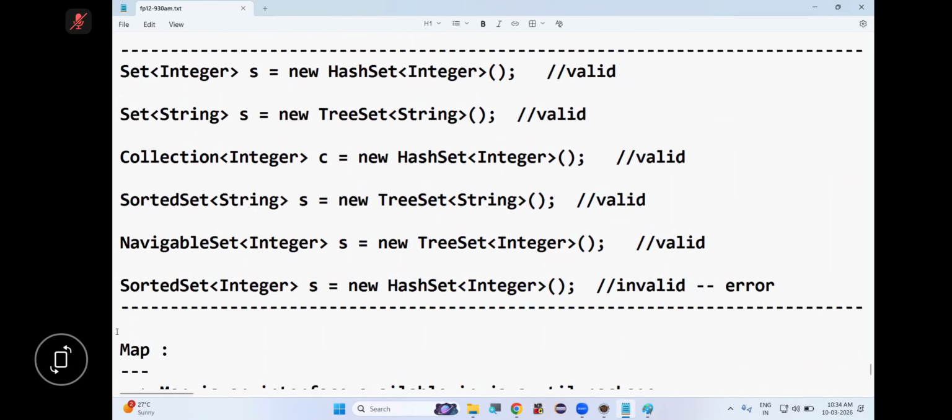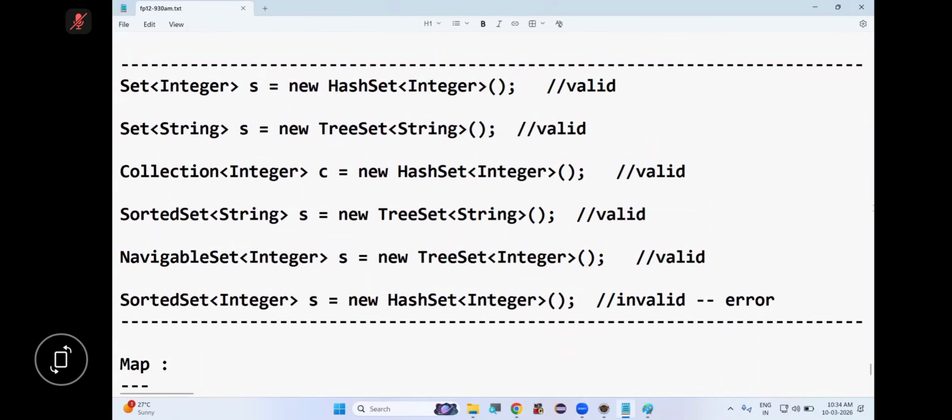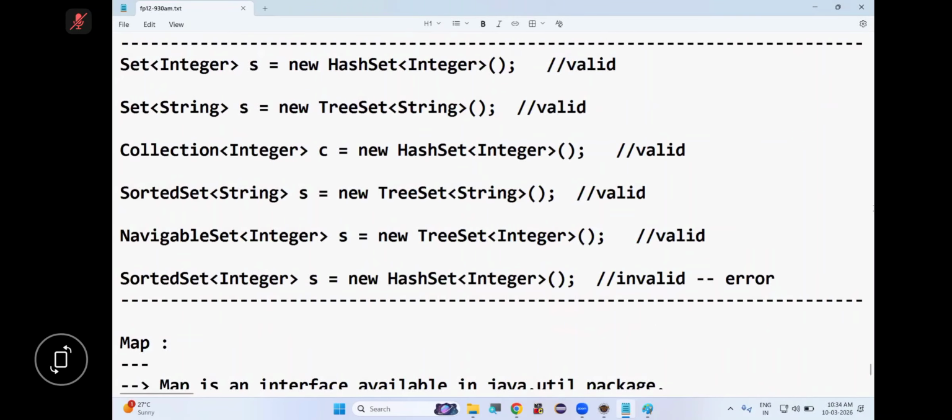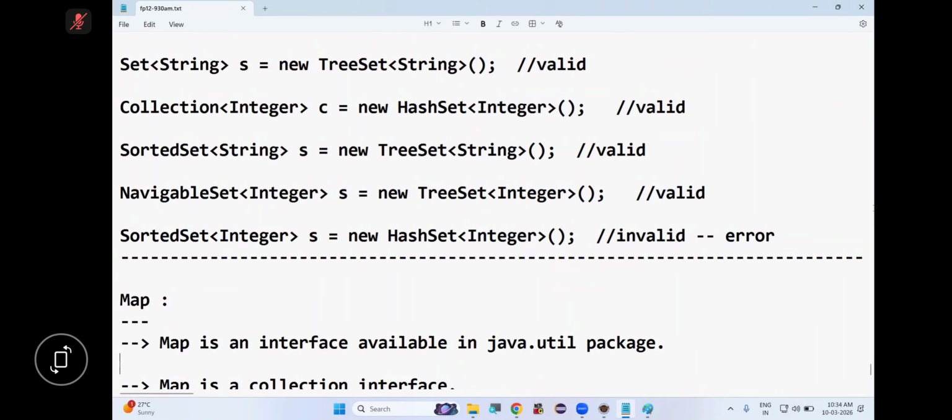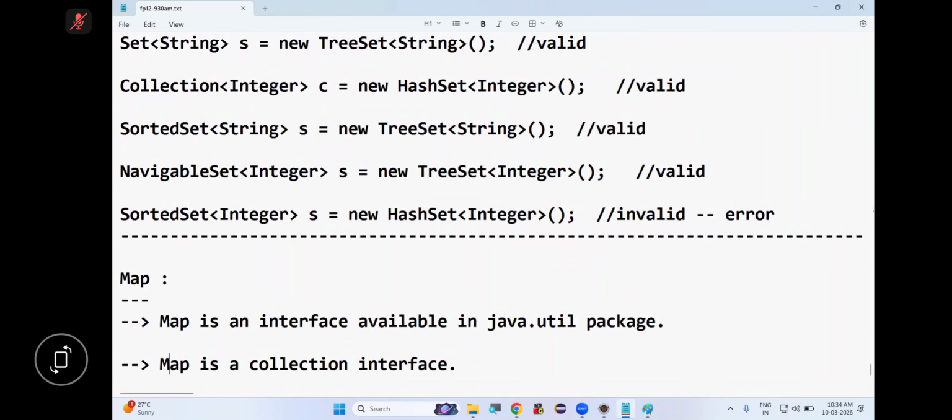Now we are starting the last collection. Which one? Map. So shall we start map, everyone? So tell me, what is map? Map is an interface available in the java.util package. Map is an interface and map is a collection interface.